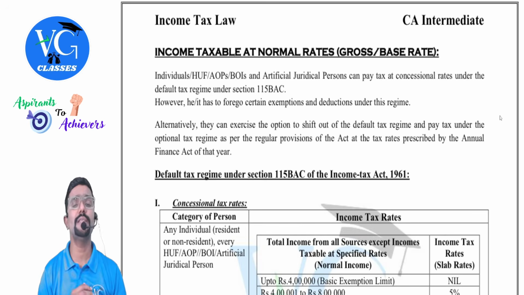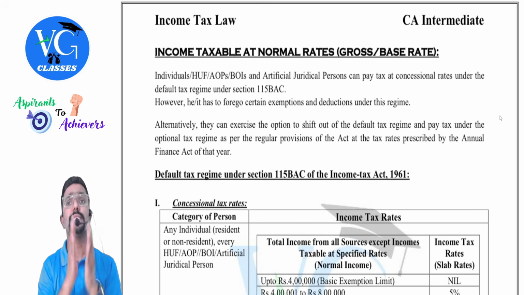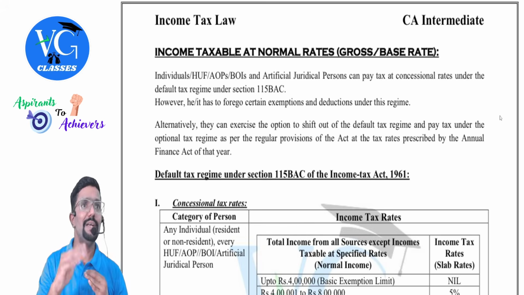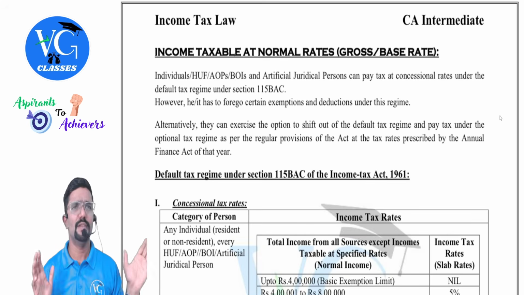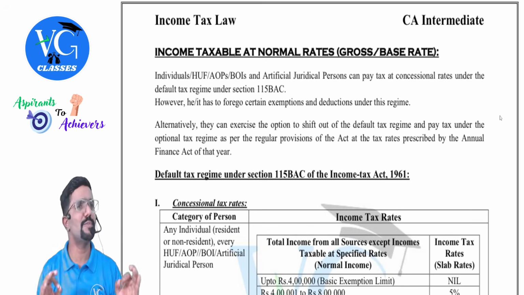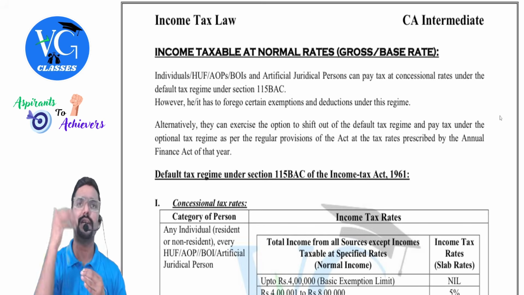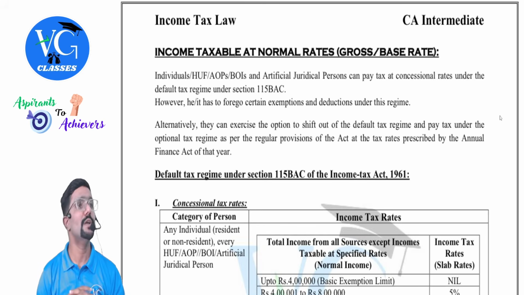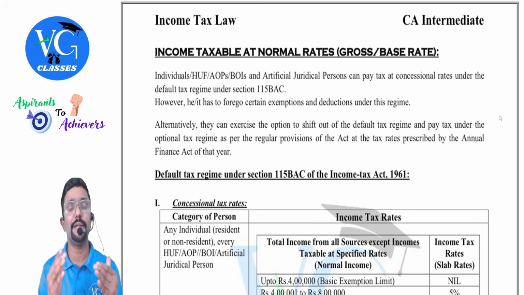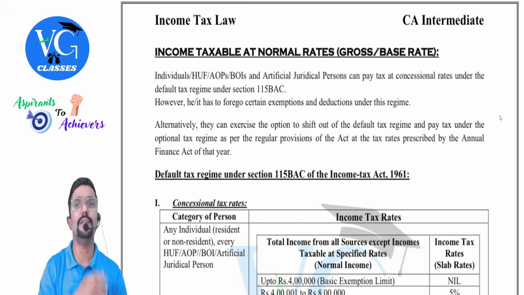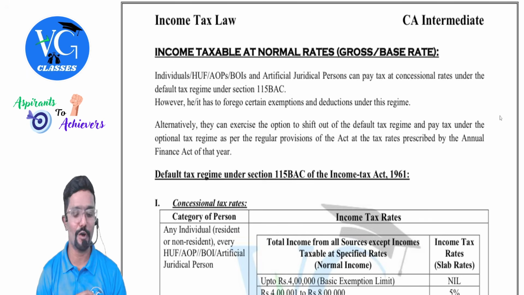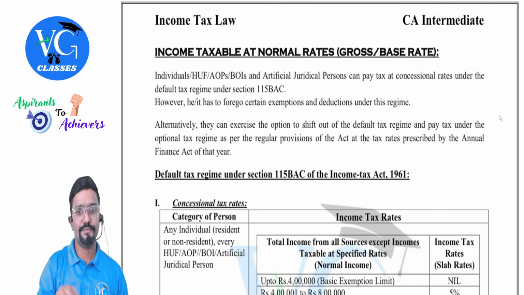And one more important thing, whatever we are learning now is the normal rates of tax. We will take up the special rates later. Special rate is the same for everyone, every category of person, irrespective of which scheme they are following. We will learn that later. Now we will first focus on normal rate. Normal rate depends on which scheme the assessor is following. First, we will learn the tax rates under the default scheme.